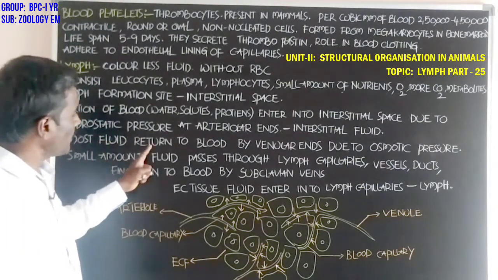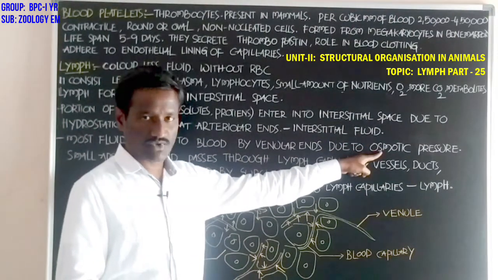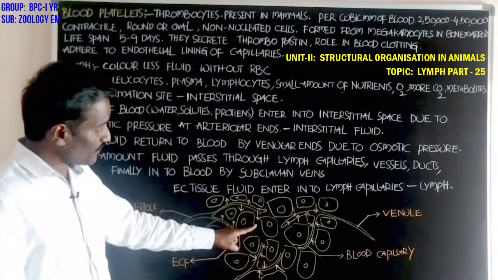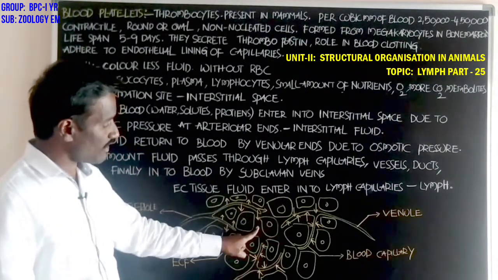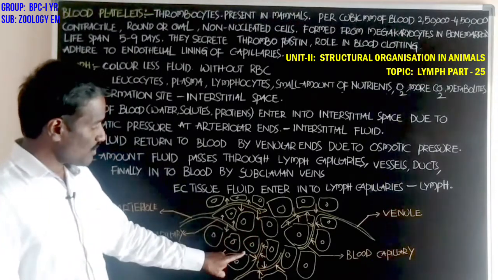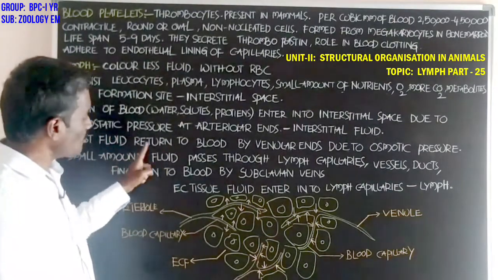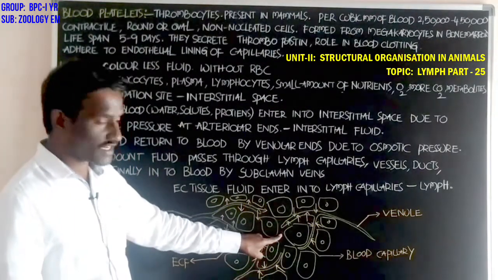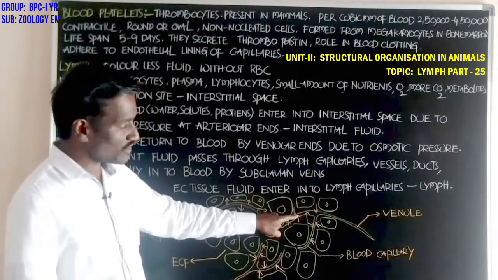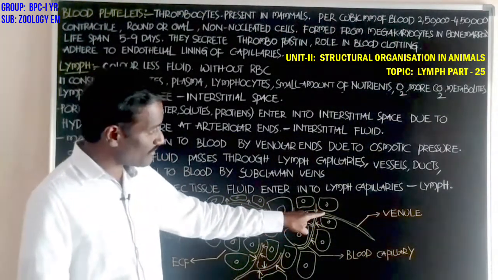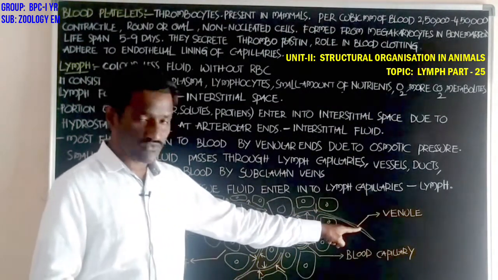Most of the fluid returns to the blood by the venular ends due to the osmotic pressure. Student, the fluid present in the interstitial space is called interstitial fluid. Most of the interstitial fluid again returns into the blood, passing through the venules and veins.